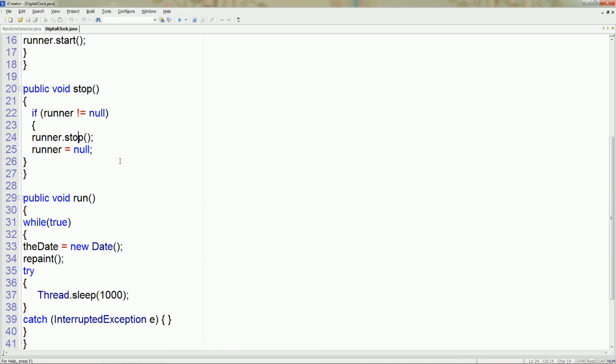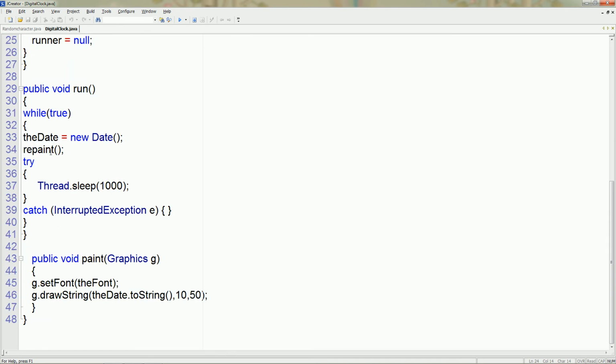It is the stop method within the run. Here is our main logic. Here we only want to generate the object of the Date class. The repaint method continuously updates the object, and the repaint method always calls the paint method every time.